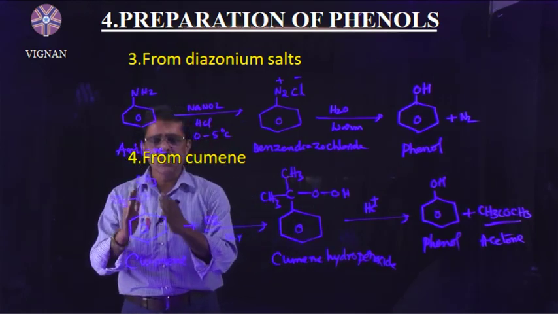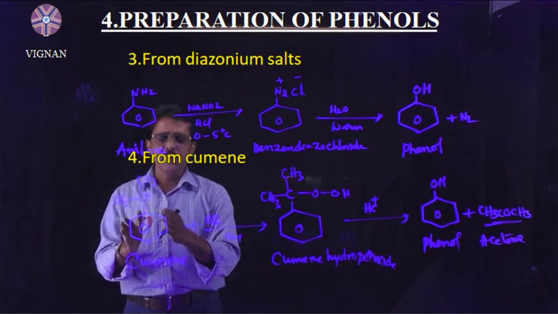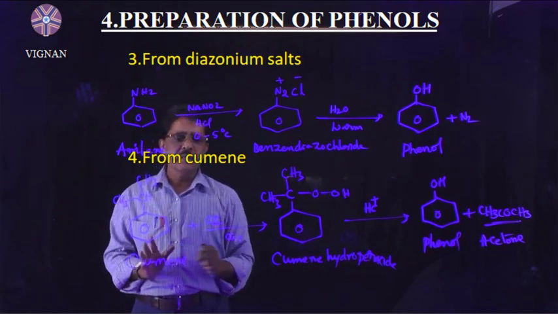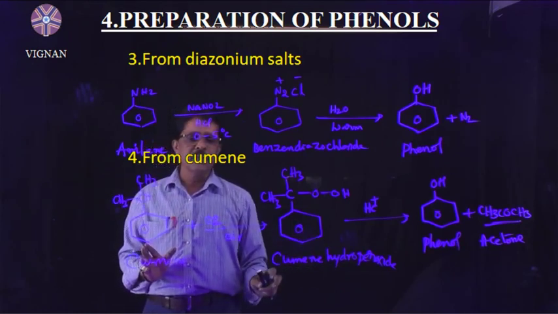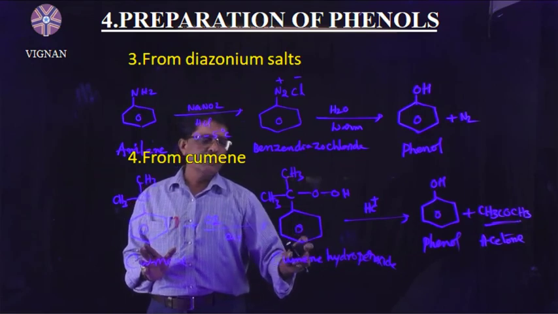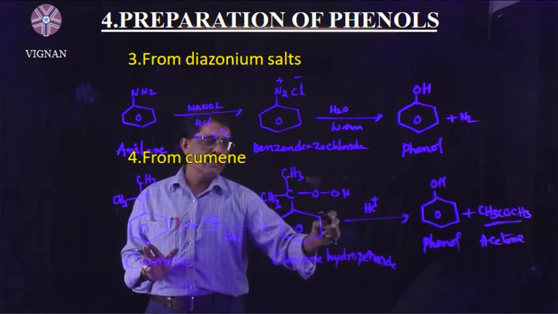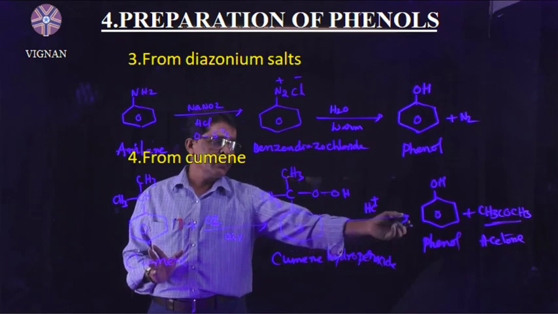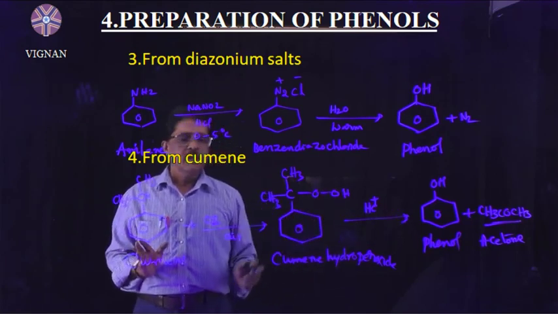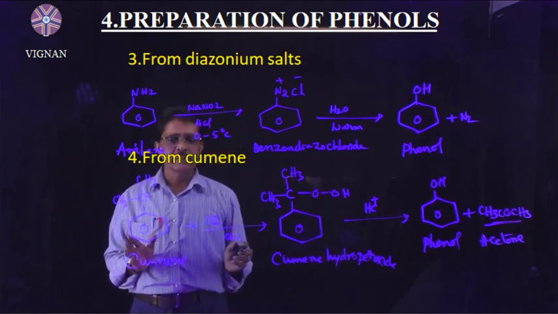Cumene is the isopropyl benzene. This cumene is subjected to air oxidation. We will get cumene hydroperoxide as the intermediate compound, which is subjected to hydrolysis in the presence of acid, gives phenol, and acetone is the byproduct. Right, understand?